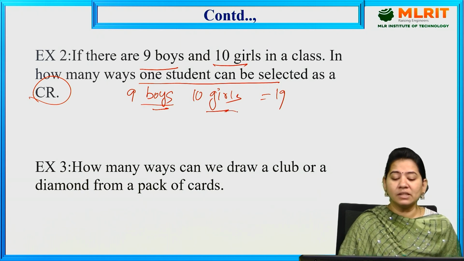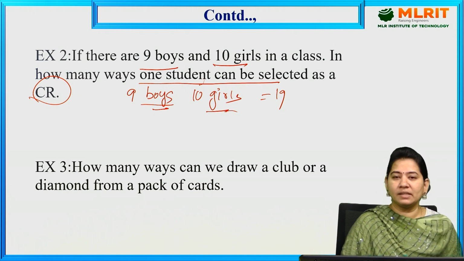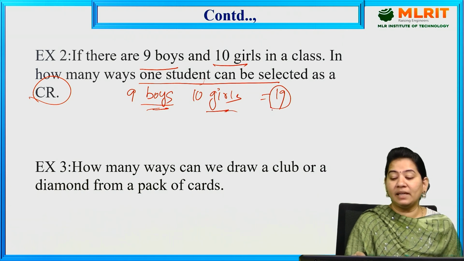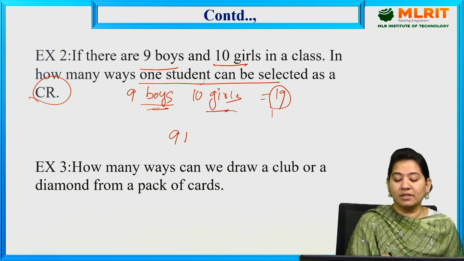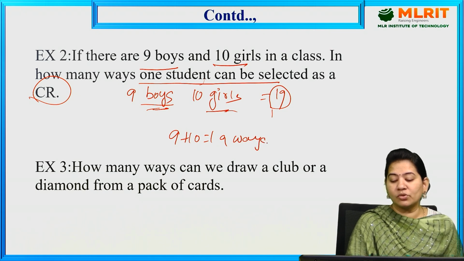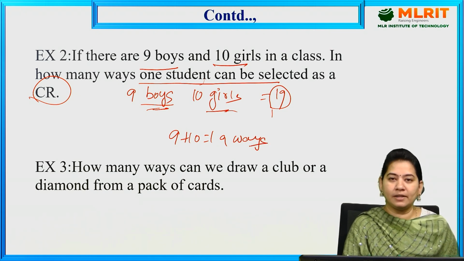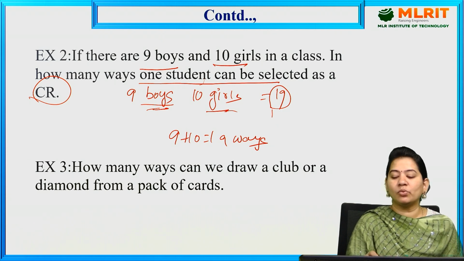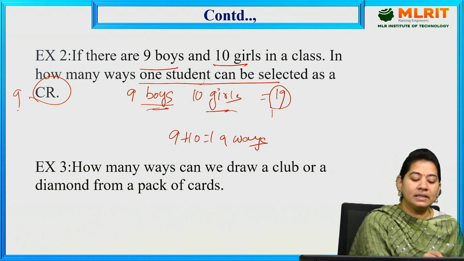So one student can be selected as a CR, and that student can be either from the boys or the girls. That's why 10 plus 9 is equal to a total of 19 ways. Let us suppose I ask how many ways one student can be selected as a girl CR.